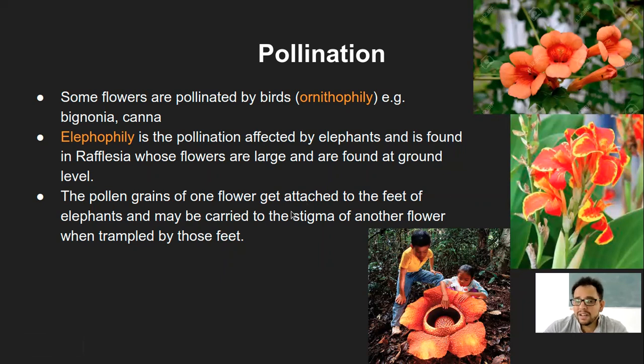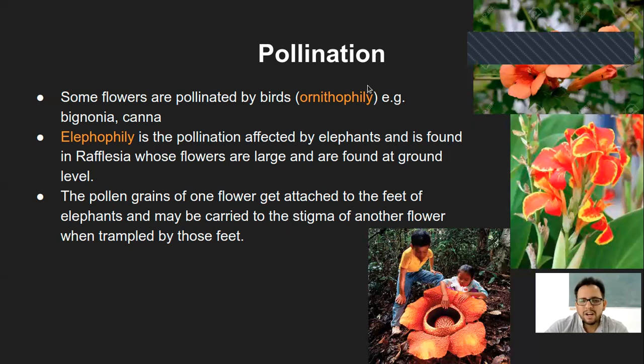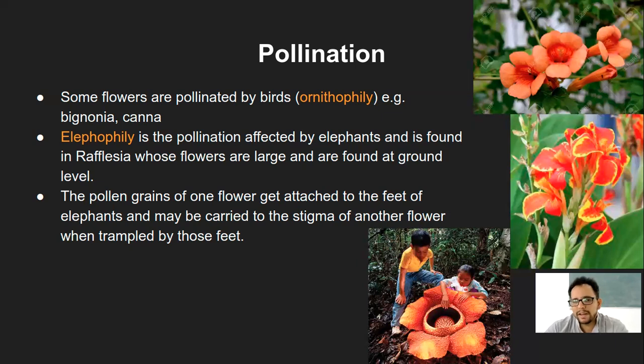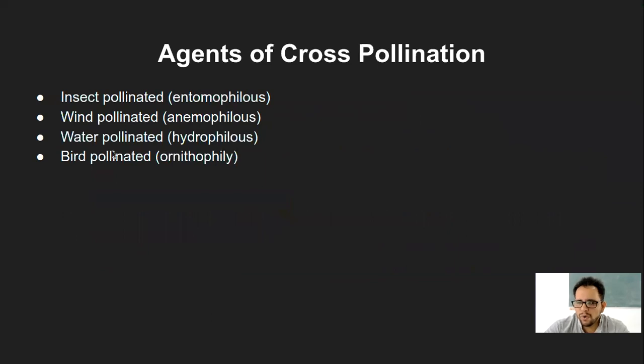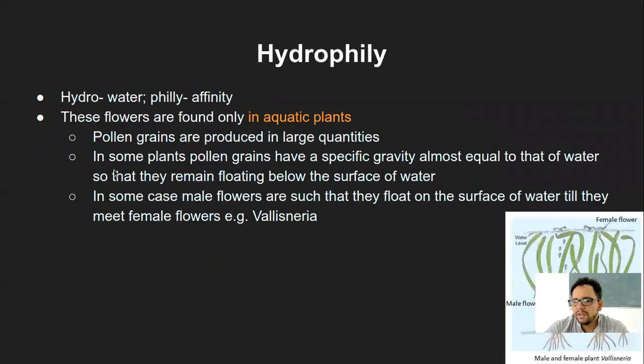Apart from these, there are several other types based on using moths and so on. But we are not going to go into those details. Even in some cases, more birds are involved, or other pollinating agents are involved. But let's concentrate only on these four. Even bird pollination is not that much which happens in the surroundings. It's majorly insect and wind, and if it is an aquatic plant, it is water pollination.